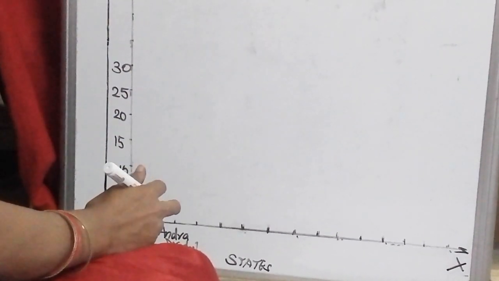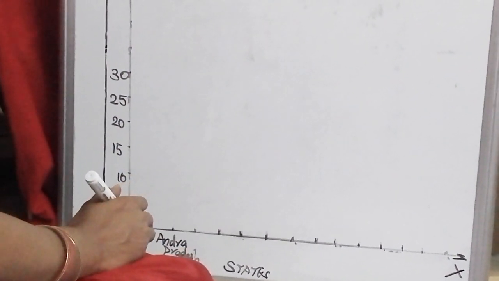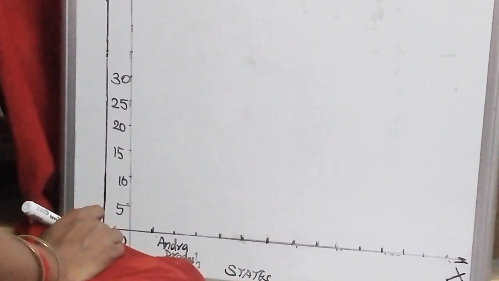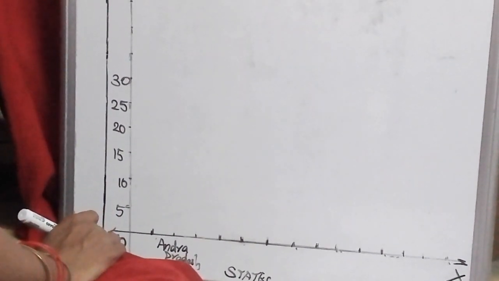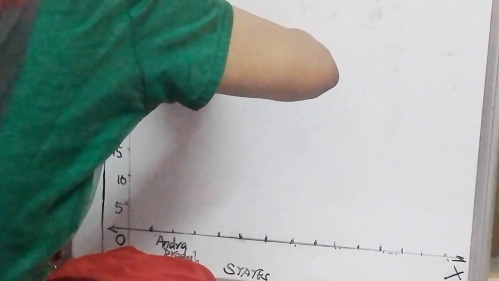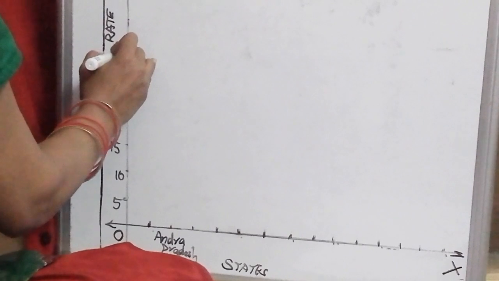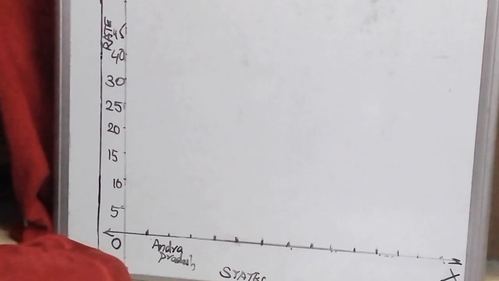What are these? The birth rate or death rate, the values in thousands. So here I am going to write rate. Rates are given here: 40, 45, like that you can take. Till here you complete the work.